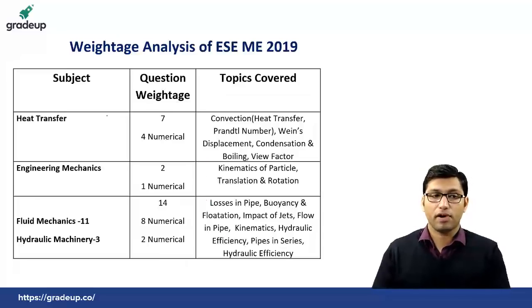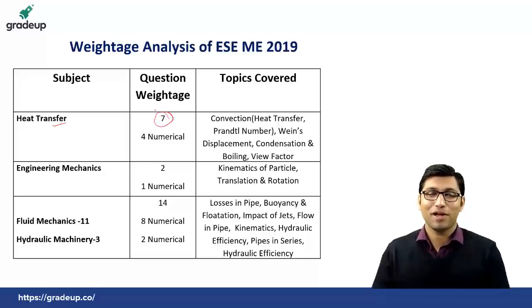If you see heat transfer, as I have told you, heat transfer is the only subject that has maintained its consistency from 17, 18 and 19. Only 7 questions were asked from heat transfer, and out of those 7 questions, there were 4 numericals, and the questions were from convection heat transfer, and then there was a question on Prandtl number. There was a theory question. There was a question from Wien's displacement law, and there were questions from condensation and boiling, a theory question from condensation and boiling, and a numerical question on view factor. Okay, so condensation and boiling, there were 2 questions from condensation and boiling, so that is also an important thing that you need to know.